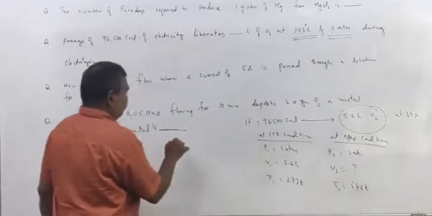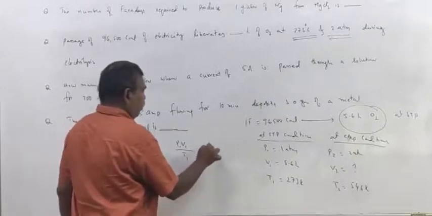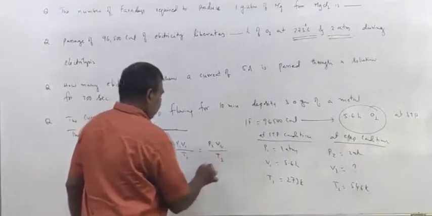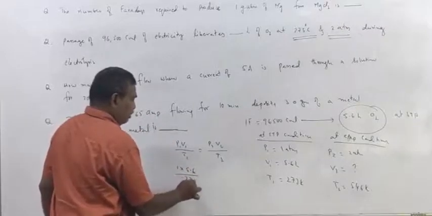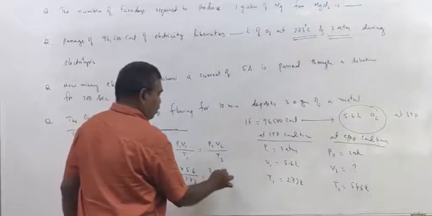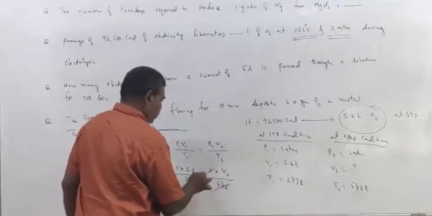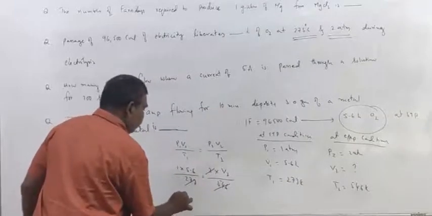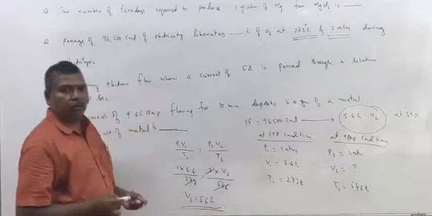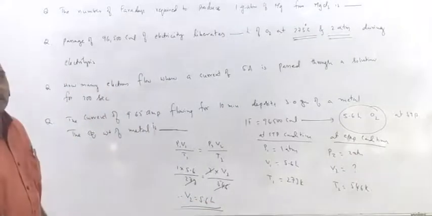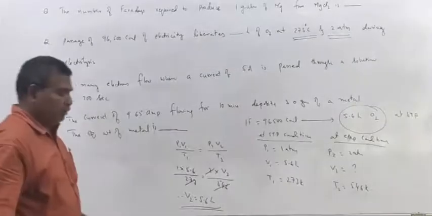Now apply the equation of state, P1V1/T1 = P2V2/T2. P1 1, V1 5.6, T1 273, P2 2, T2 546. So V2 is 5.6 liters only. Therefore at 273 degrees Celsius and 2 atmospheres pressure, we will get 5.6 liters of oxygen.